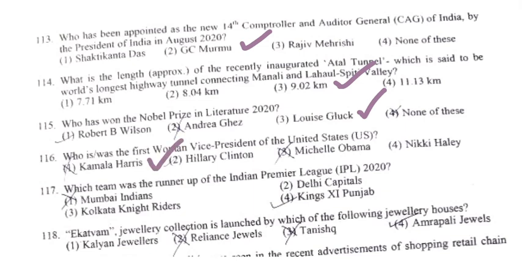Then which team was the runner-up? So they are asking the runner-up of the IPL 2020, not the winner. So the runner-up was Delhi Capitals. So you can go through this year's winners as well as the runner-ups of IPL also. Then 118th, a Katwam jewelry collection is launched by which of the following jewelry houses? So it is basically from Tanishq, option number 3.